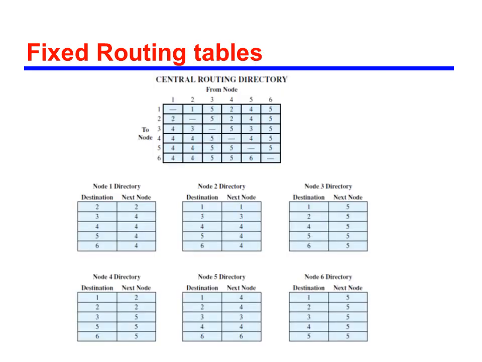Fixed routing tables. The figure shows how fixed routing might be implemented. A central routing matrix is created, to be stored at the network control center. The matrix shows, for each source and destination pair of nodes, the next node in the route. With fixed routing, there is no difference between routing for datagram packets and virtual circuits.